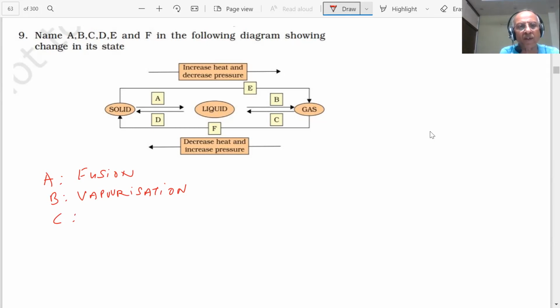Fusion. What is fusion then? Solid to liquid and gas to liquid, student. This I'm writing. Vaporization is liquid to gas.